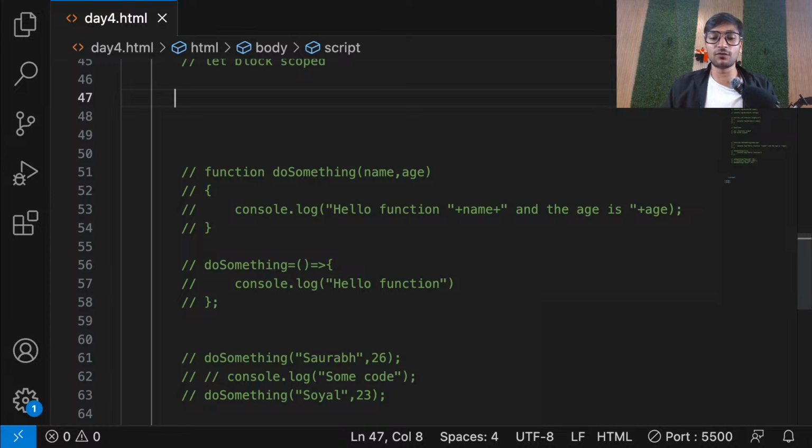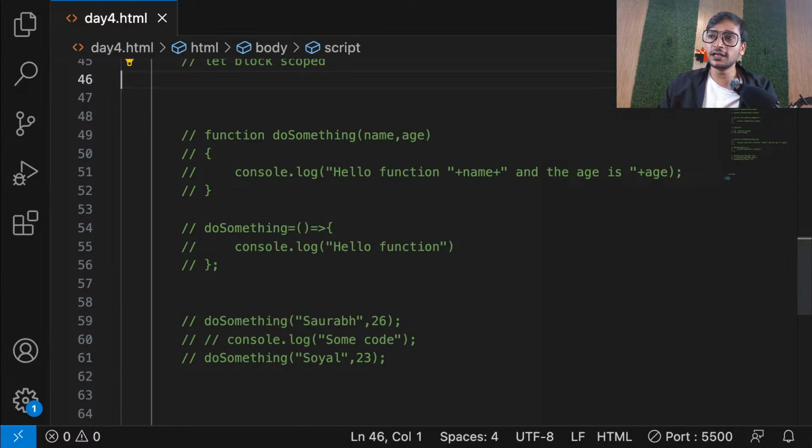Okay. Now then guys, let's move ahead. Sir, can you give us basics of local storage? Why not? Let me see. If I get time tomorrow, I'll definitely give you some basics of local storage as well.